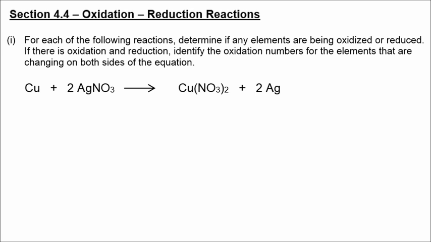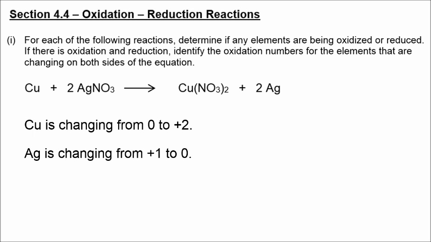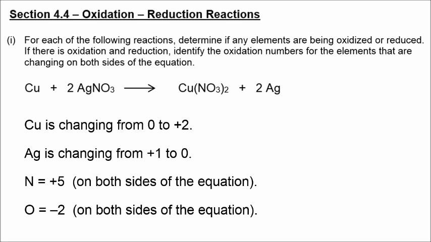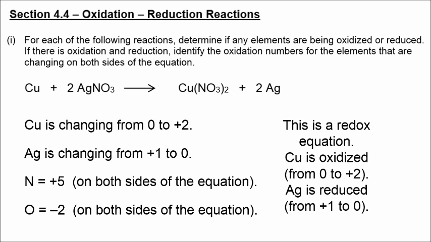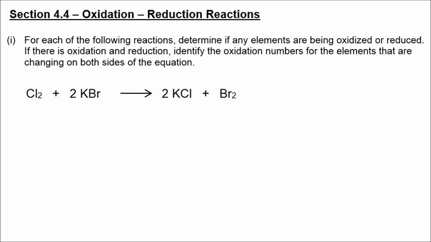Here it's a little more obvious that copper is going from 0 to +2. Silver is going from +1 to 0. The nitrogen is part of nitrate, so that's not changing the nitrogen or the oxygen. But this is a redox equation. Copper is being oxidized, silver is being reduced. In our next example, we have chlorine changing from 0 to -1.